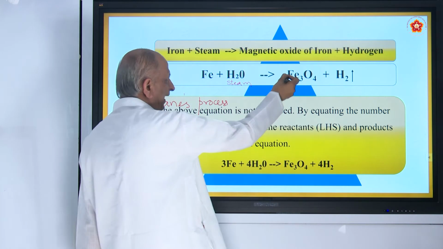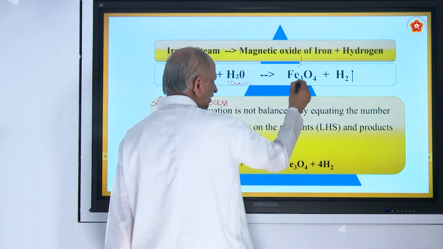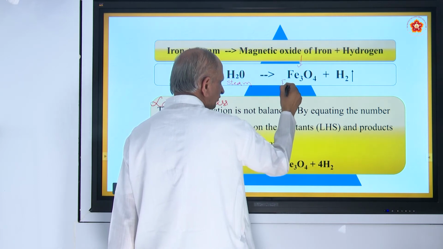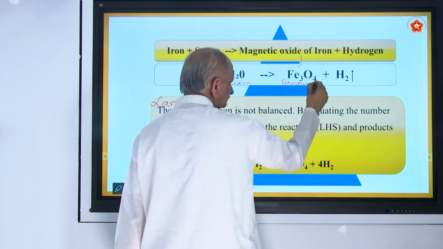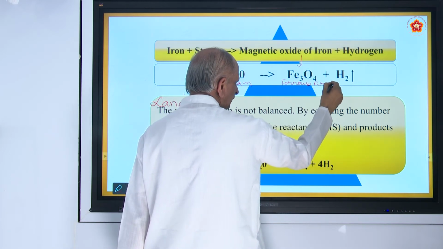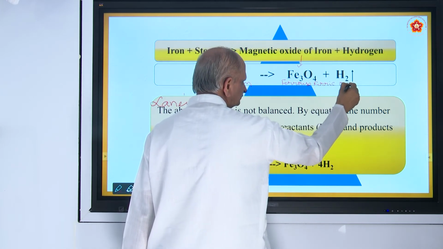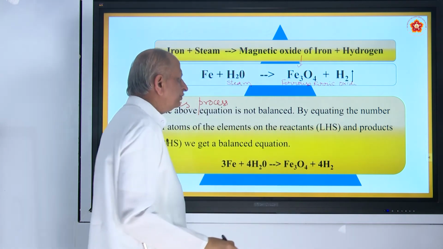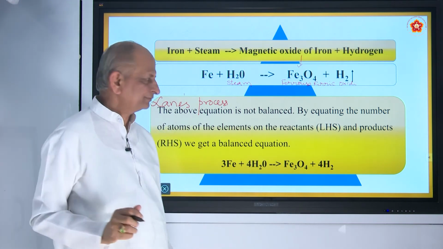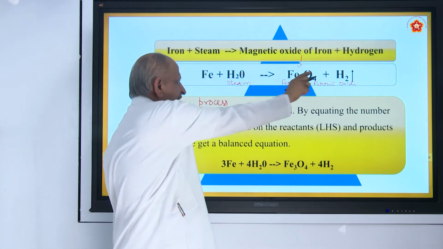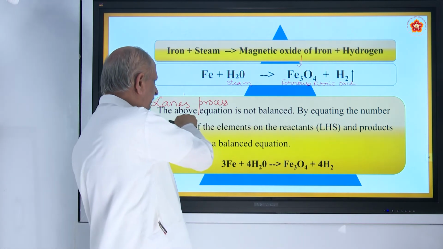And here this is called magnetic oxide of iron, also called ferrosoferric oxide. But the equation is not balanced, even though the reaction is correct. So, that is called a skeletal equation. This should be balanced now. How to balance it? So, the above equation is not balanced.